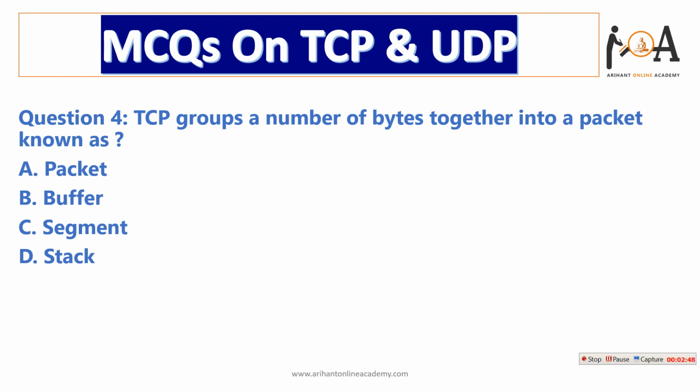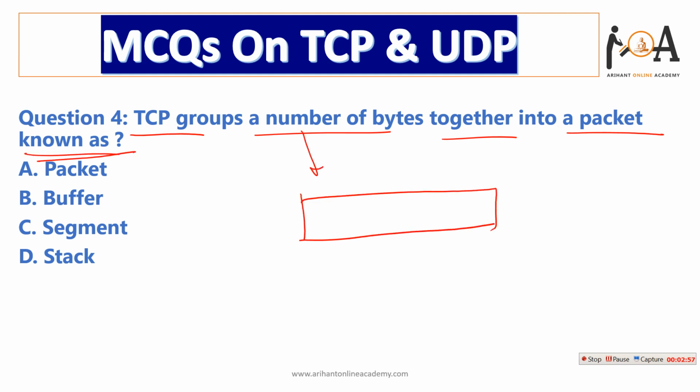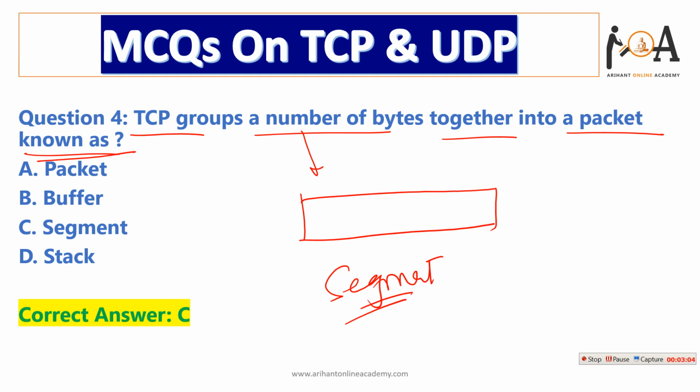Next question is, TCP groups a number of bytes together into a packet known as. If TCP groups a number of bytes into a packet, it is called a segment. Very important term. It is called a segment. Option C is the correct answer.